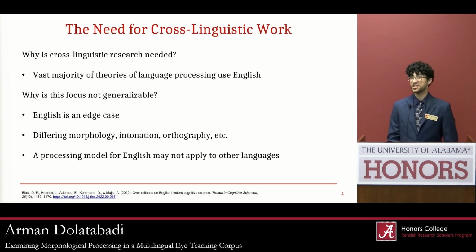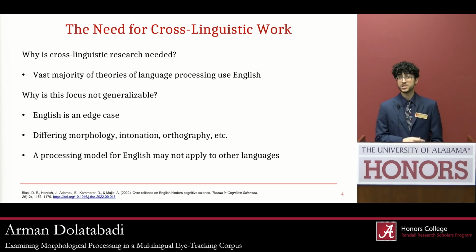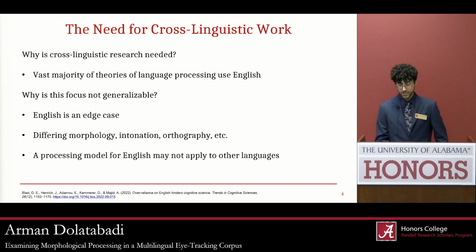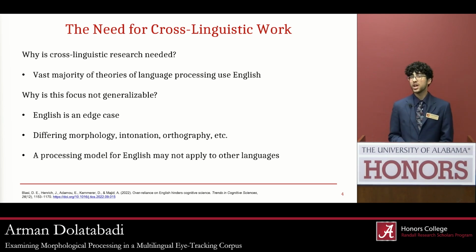Yes, and English is especially different. It has tons of different odd quirks. It's an analytic language with no tones, strict word order, a highly opaque writing system that relies highly upon sight reading. These features are not super common across other languages, and we miss very common features when we focus specifically on English. But regardless, focusing on any one language for models of cross-linguistic processing is highly problematic. If we use Arabic or Chinese as a model for cross-linguistic processing, we would have similar problems. We need cross-linguistic research to actually disentangle what's universal and what's language-specific.